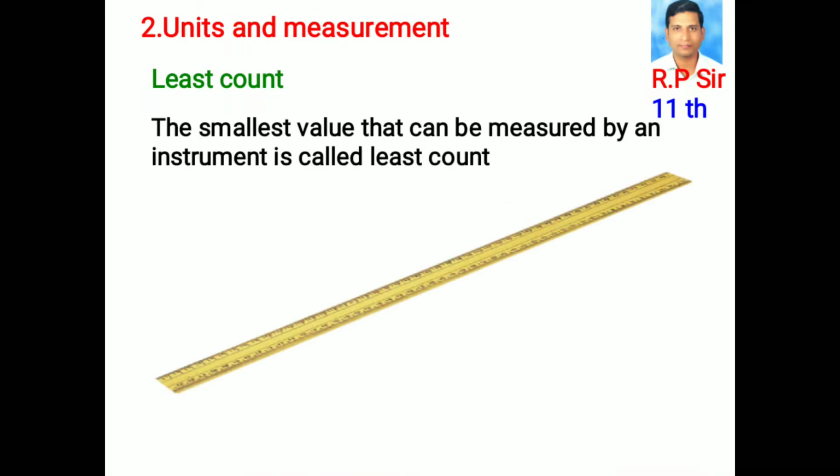Least count. The smallest value that can be measured by an instrument is called least count. An ordinary scale least count is 1 millimeter.